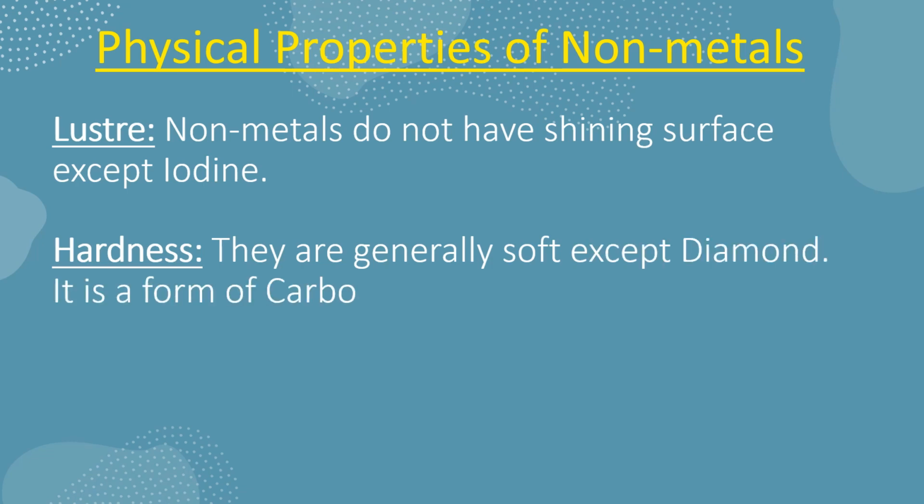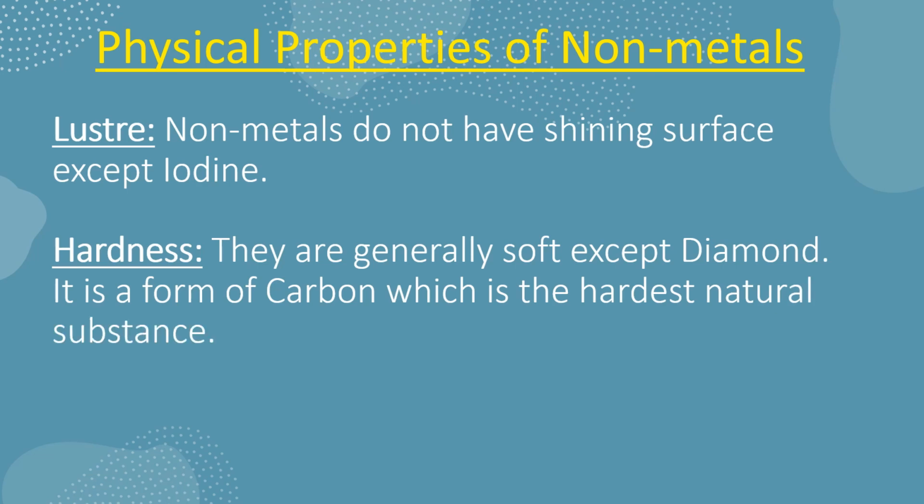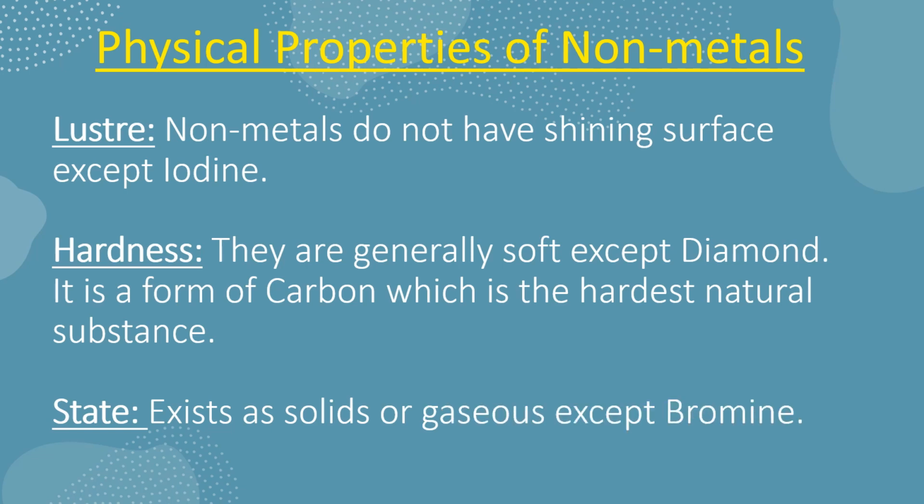It is a form of carbon which is the hardest natural substance found on earth. The next is state. They exist as solids or gaseous except bromine. So nonmetals generally exist in solid or gaseous state. The exception is bromine, which exists in liquid state.